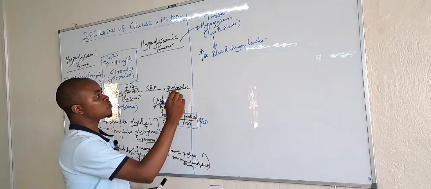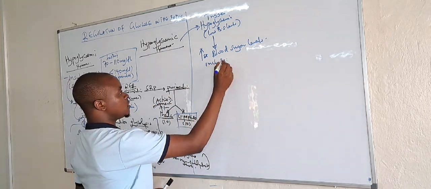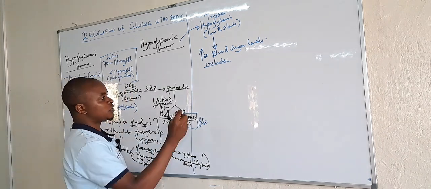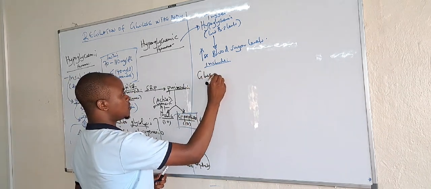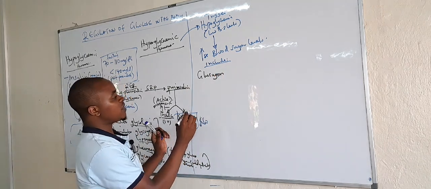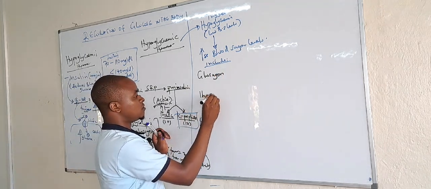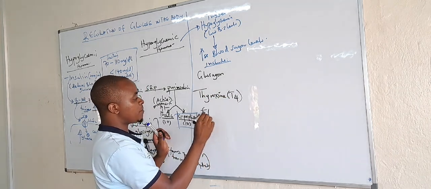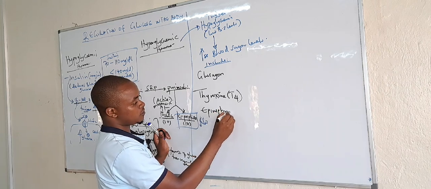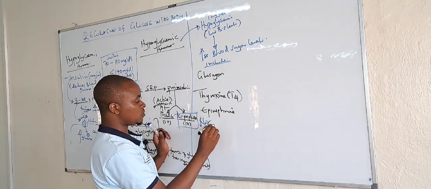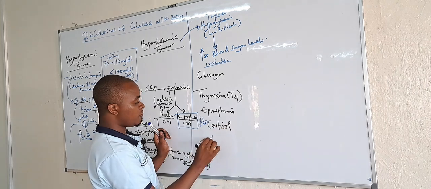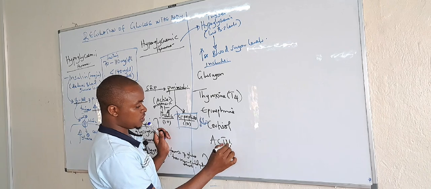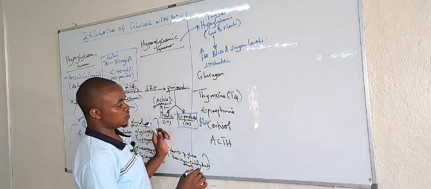These hormones include, the chief of all, glucagon. Then we have other hormones like thyroxine, which we normally abbreviate as T4. We shall have other hormones like epinephrine, and another like cortisol. Then we have ACTH, adrenocorticotropic hormone.